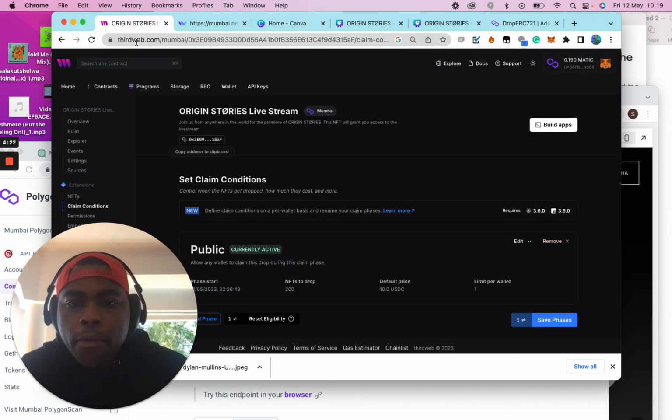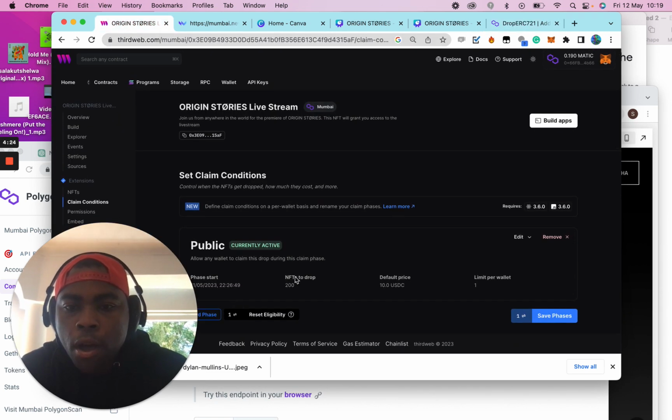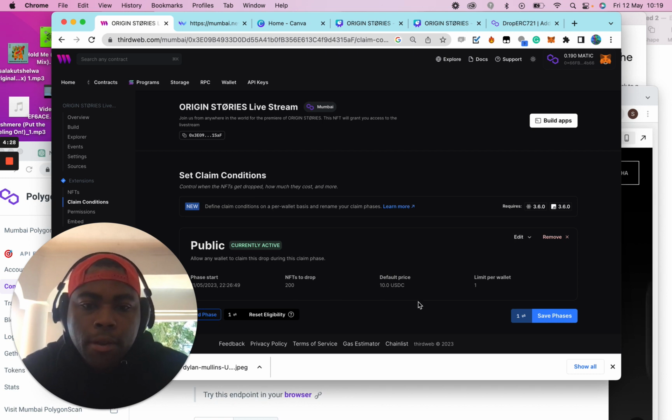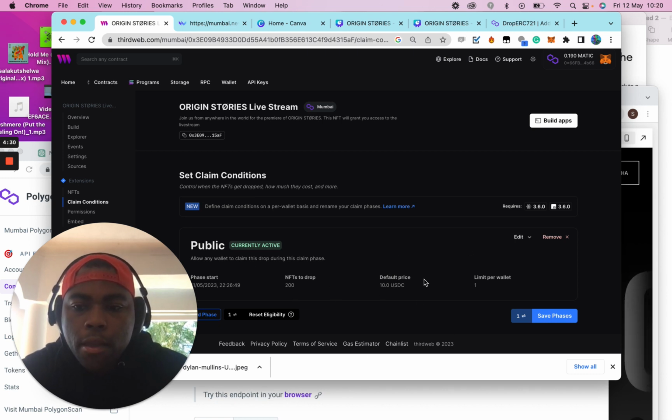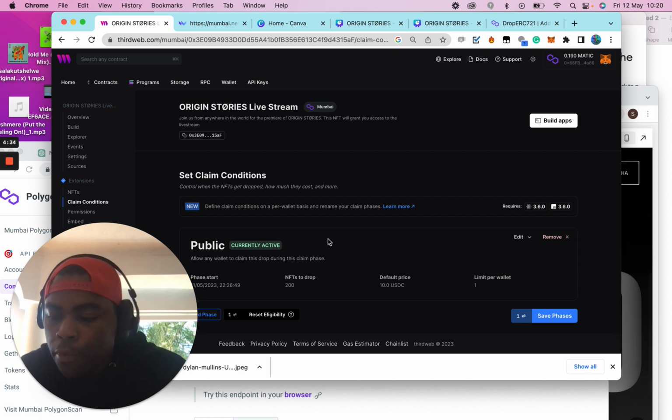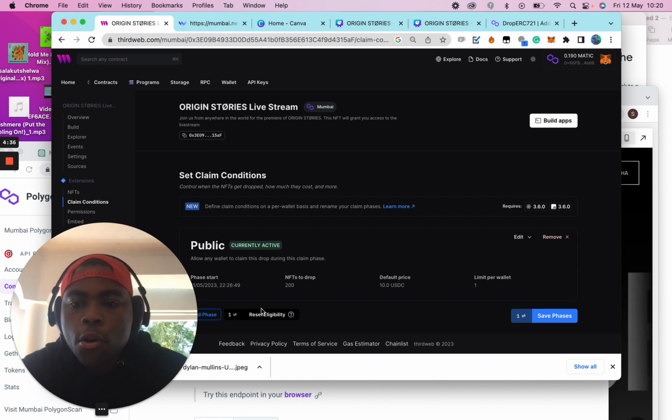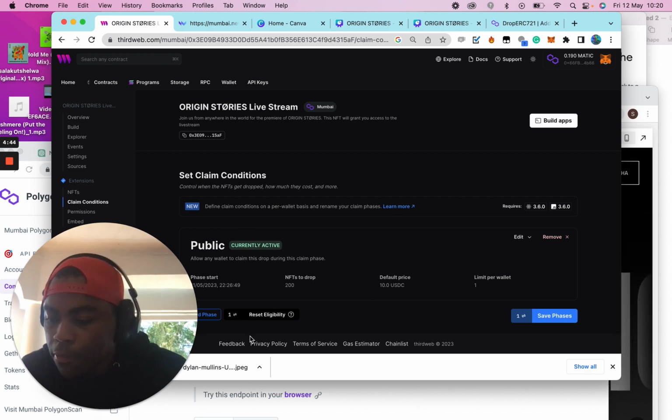And modified a couple of things. So it's public, there's a drop, it's limited to 200 NFTs, and the default price is the same as the NFT inside of Mumbai. So the next step here would be to connect this to the NFT contract in Nevermind, and then they would be able to talk to each other.